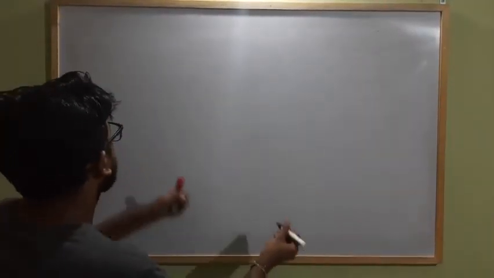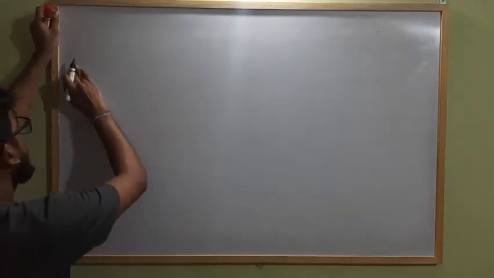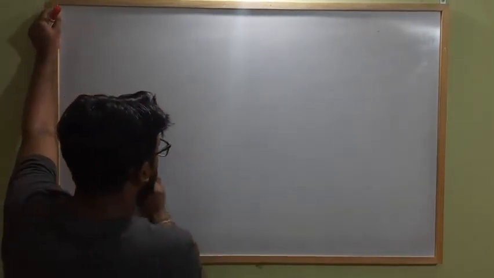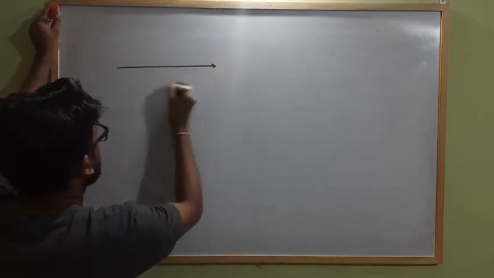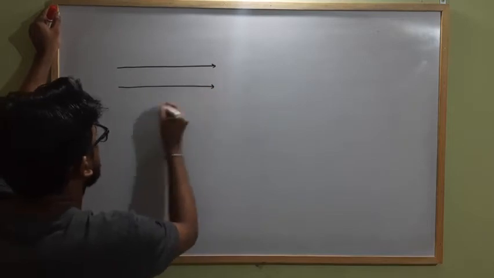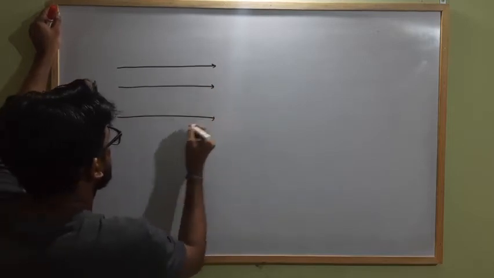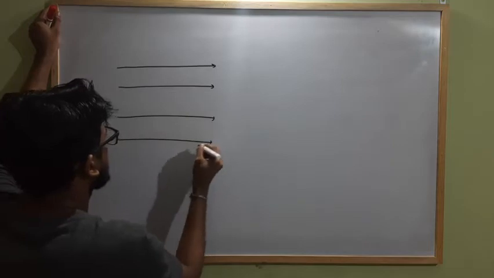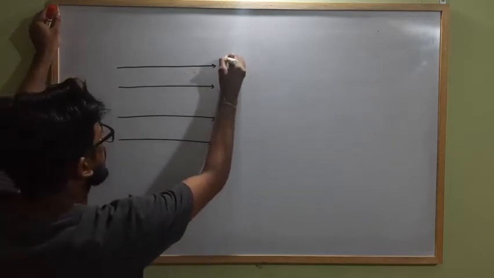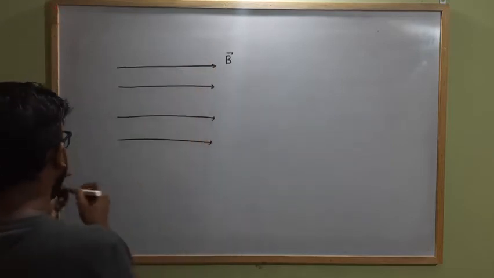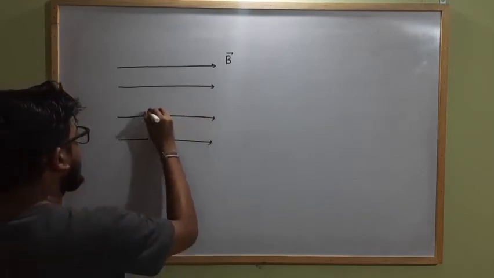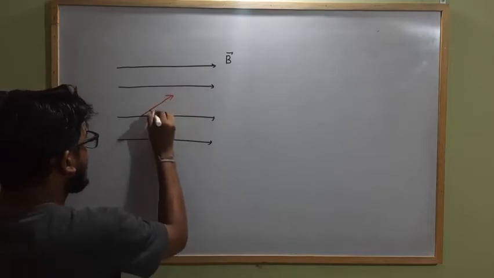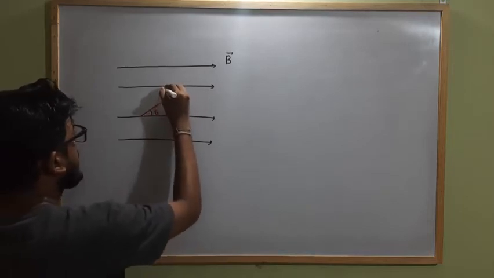So now let us discuss when a moving charge enters into a magnetic field at any angle theta. That means here is a magnetic field which is acting in this direction. The strength of the magnetic field is B, and the charged particle is traveling in the external magnetic field making an angle theta with the direction of the magnetic field with velocity v.